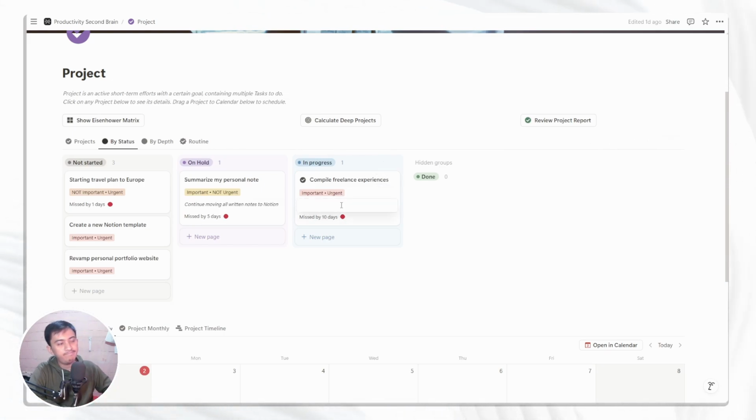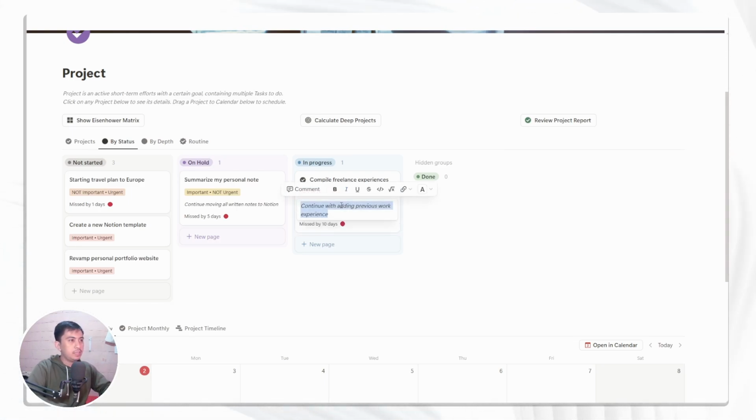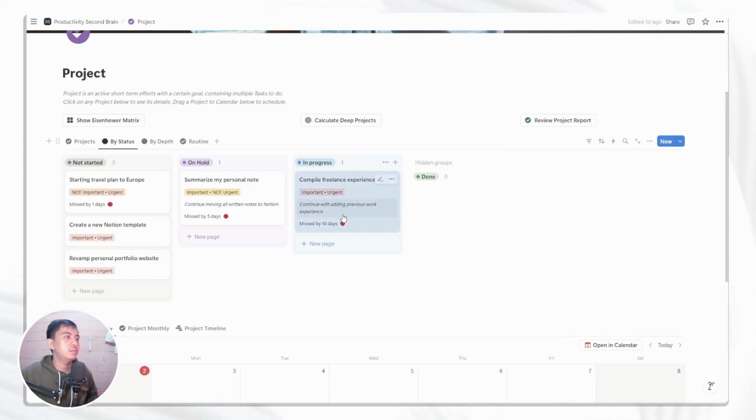Let's say, I'm still compiling, continue with adding previous work experience, and let's make it italic to make it look better. So now we just added a new description of the progress.